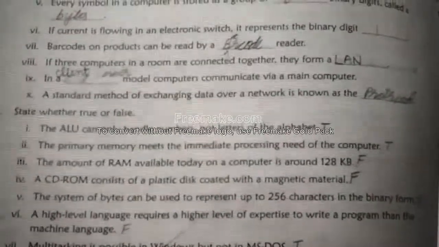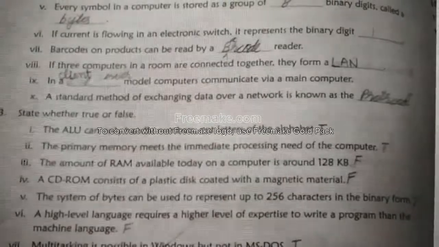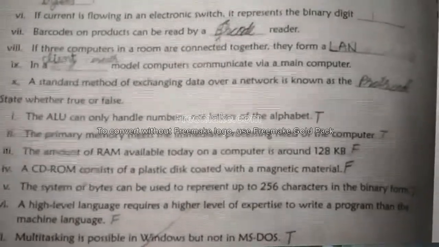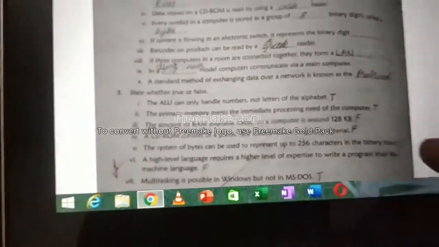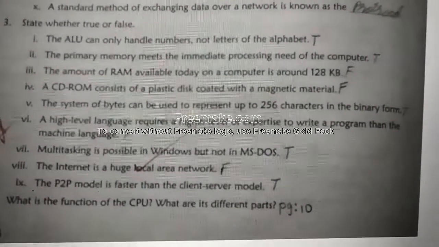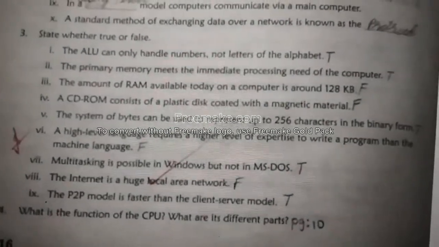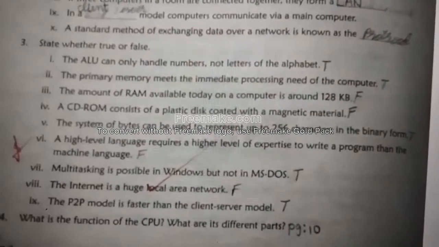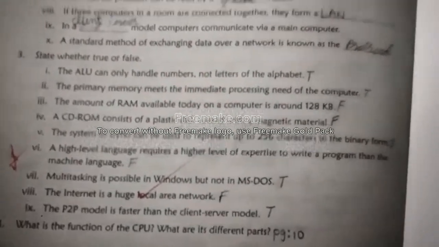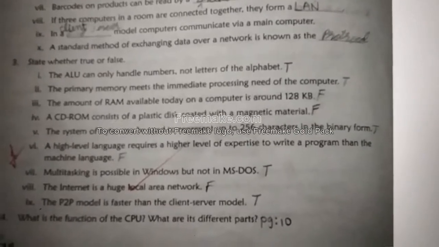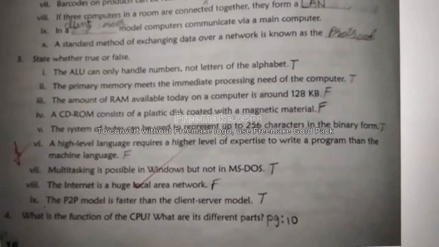The standard method of exchanging data over a network is known as dash protocol, protocol. State true or false. ALU can handle only numbers, not letters of the alphabet. Answer is true. The primary memory meets the immediate processing need of a computer. True. The amount of RAM available in today's computer is around 128 KB. False. It is more than that. It is in GBs.